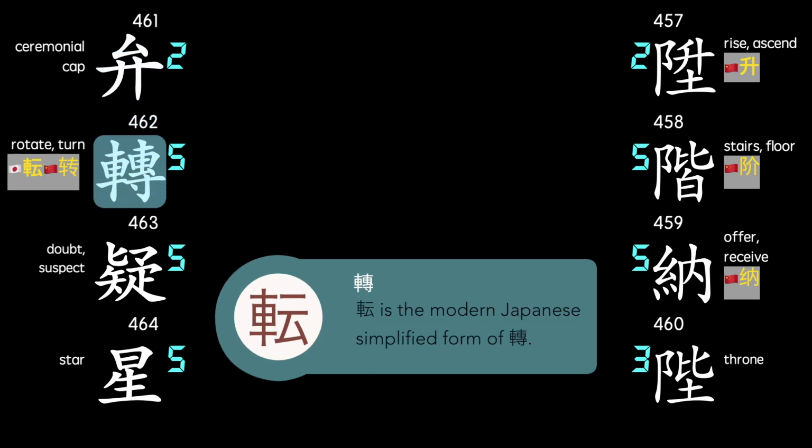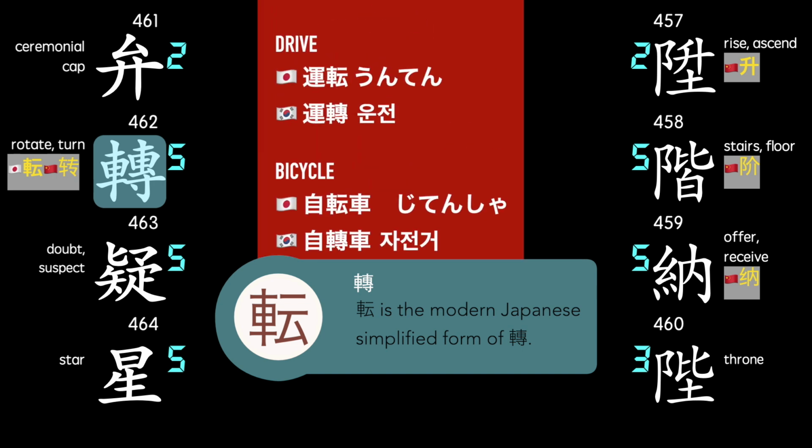This one is also simplified in modern Japanese in this way. So look at how these words like drive, bicycle are written in Japanese versus Korean. And again, Korean uses the more traditional way of writing.